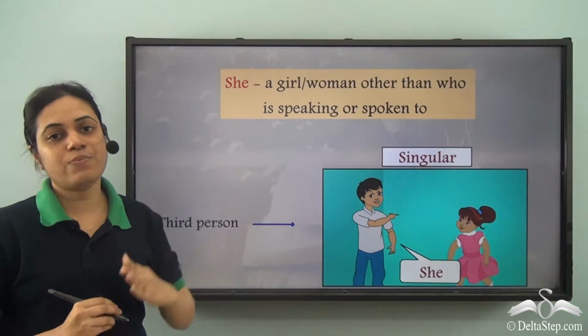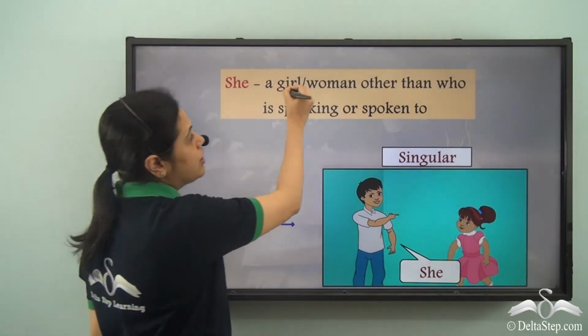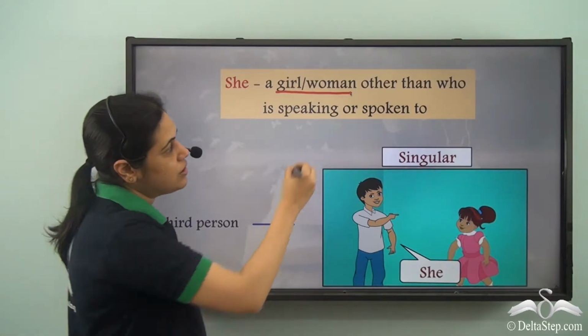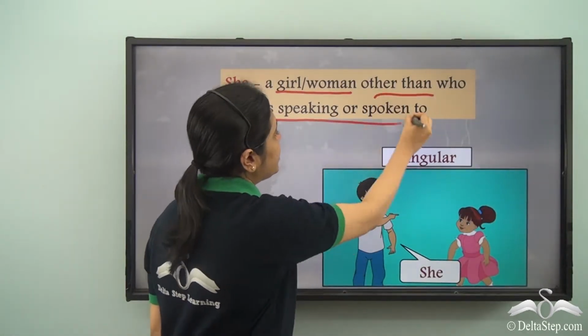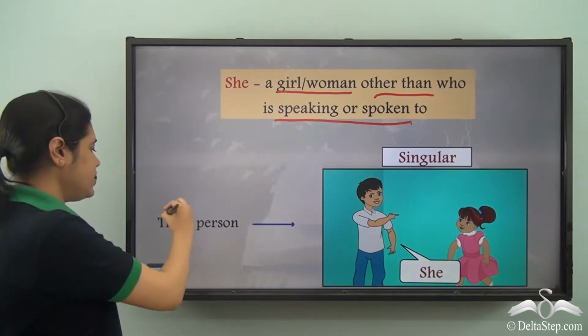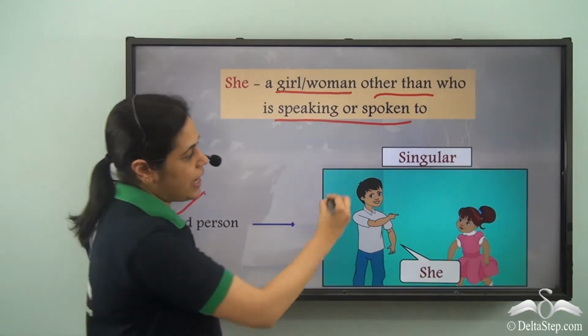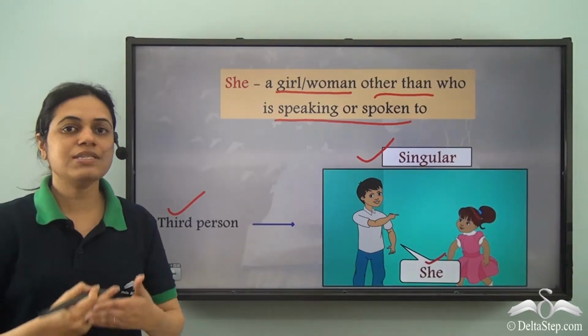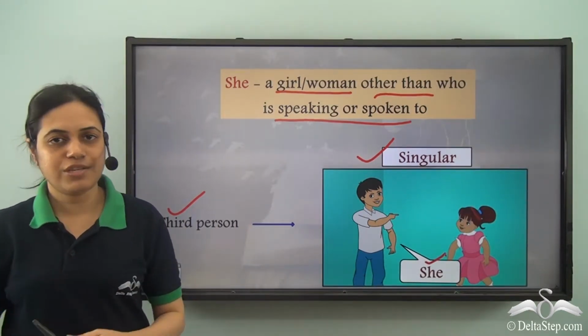So she is a pronoun. It is used for a girl or a woman, that is feminine gender, other than who is speaking or spoken to, which means third person and singular. So she is used for third person singular feminine gender.